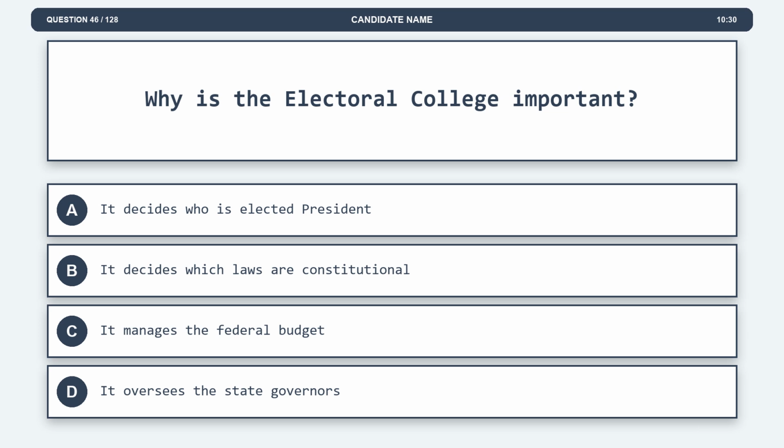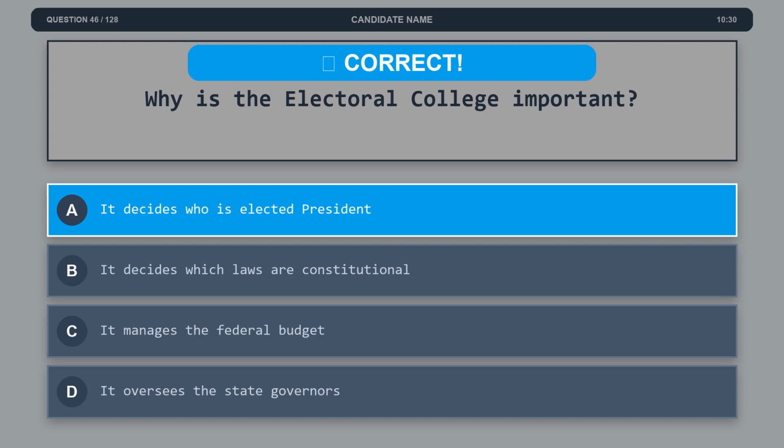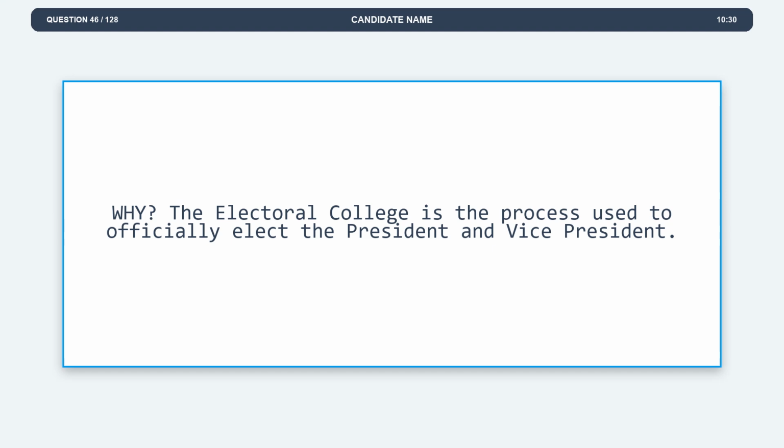Question 46. Why is the Electoral College important? Option A, it decides who is elected president. Option B, it decides which laws are constitutional. Option C, it manages the federal budget. Option D, it oversees the state governors. The correct answer is option A, it decides who is elected president. Explanation. The Electoral College is the process used to officially elect the president and vice president.